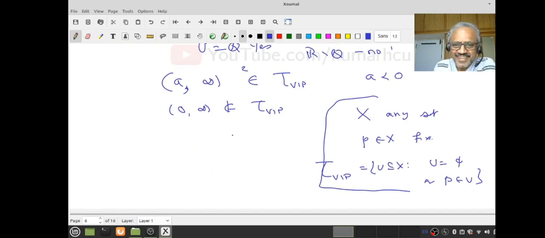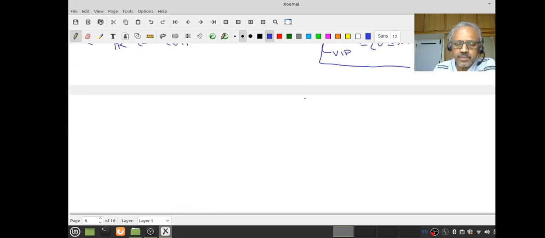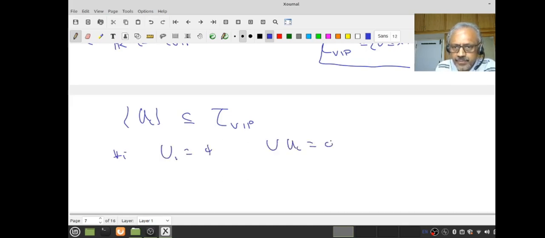Right, now let's say it's a topology. So the empty set belongs to tau VAP and R of course belongs to tau VAP. So the first condition is met. And what is the second condition? Let U_i be a collection of open sets in the VAP topology. Then what do I want to do? The union. As usual, if all U_i are empty, then the union of U_i will be empty. Therefore, that belongs to tau VAP.